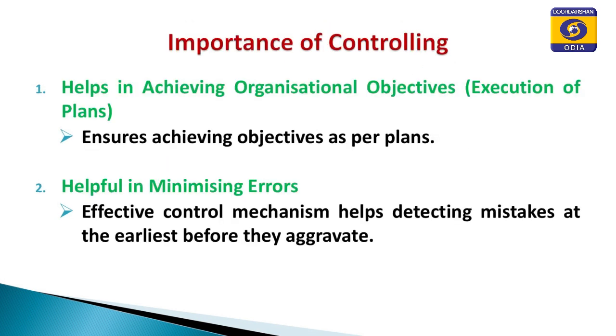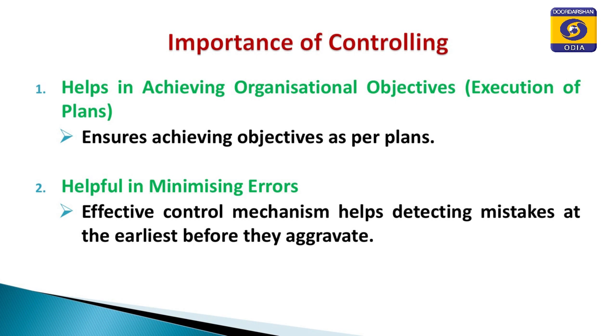Then, importance of controlling: it helps in achieving organizational objectives. That means, plans are converted to performance. Whether plans have been converted to performance can be known from controlling. Our plan was this much, our standard was this much, whether we have achieved the standard or not, that can be known from this function of management, that is controlling. So, it helps in execution of plans. It ensures achieving objectives as per plans.